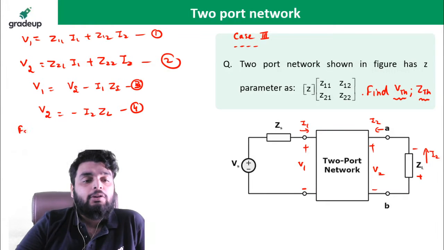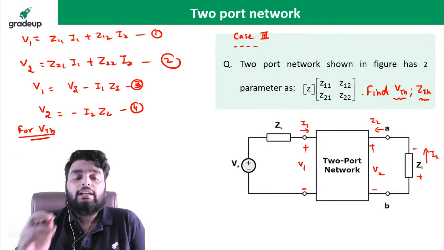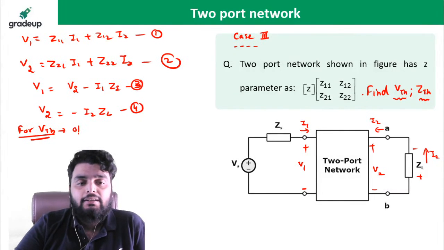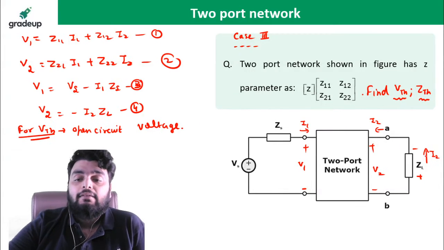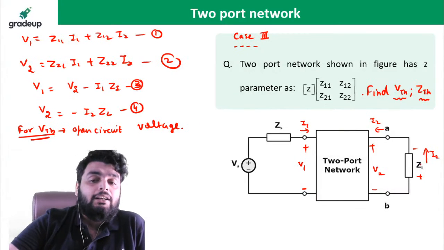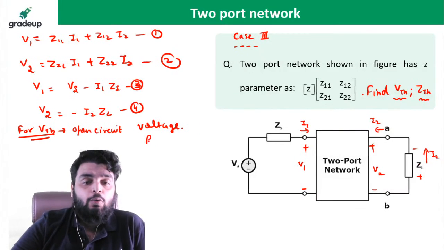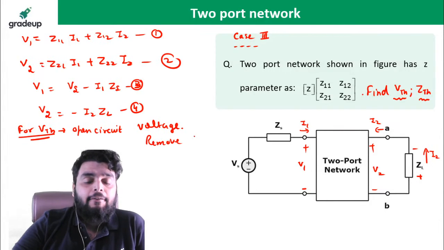Now tell me, how will you find out VTH? Simple. What is VTH? VTH is nothing, just an open circuit voltage. It means I have to open circuit the load impedance. It means remove ZL. If I remove ZL, then what happens?